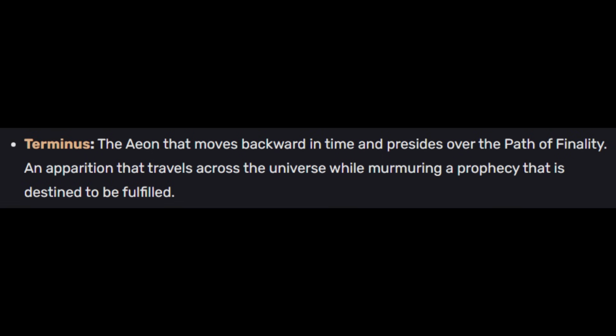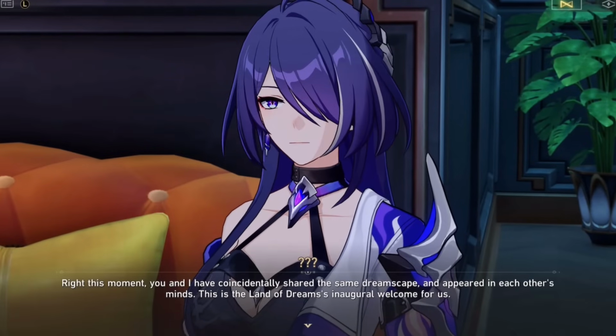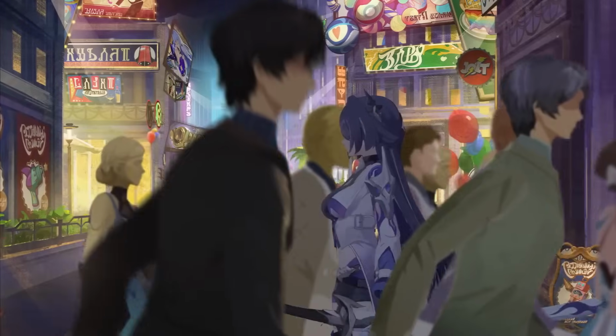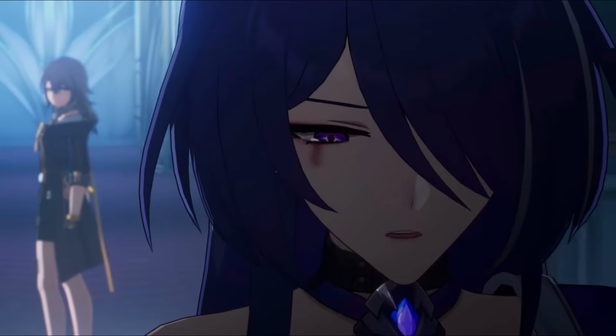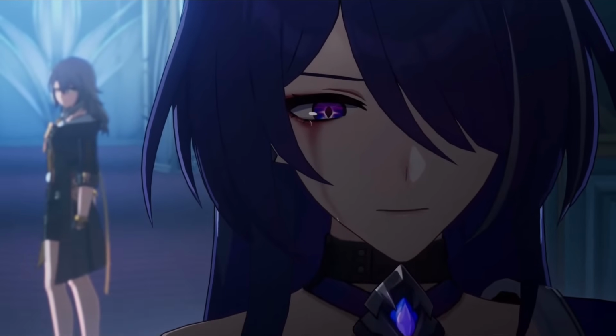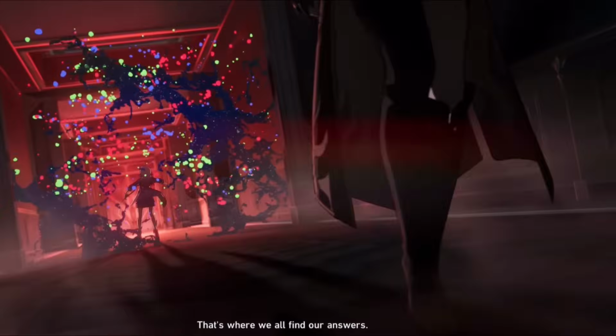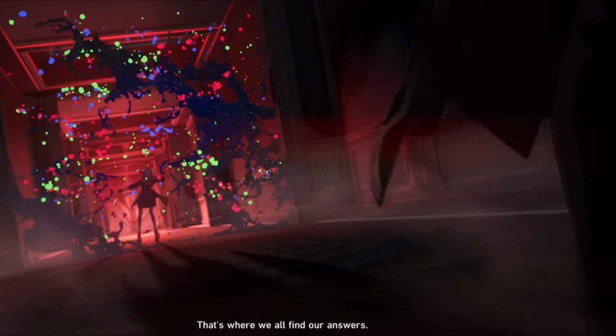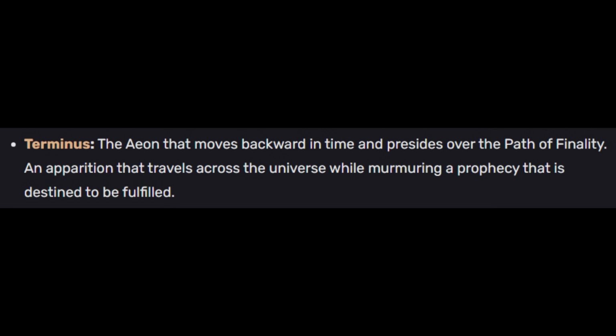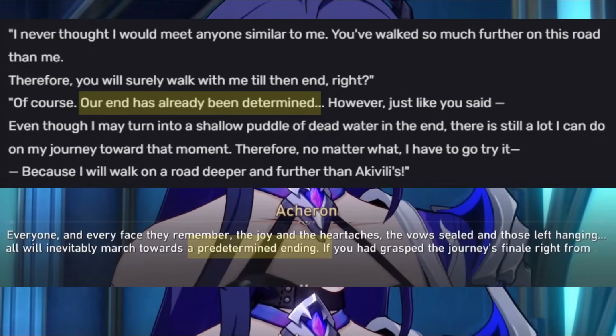Terminus is said to move backwards in time, and some of Acheron's actions can be explained should she too be moving backwards in time. For instance, this may explain why Acheron was crying at the beginning of the quest, and says that any answer we give is inconsequential, as she may have known that in that moment that the path was set, there was nothing more she could do to change the outcome or the situation. Terminus is also said to be murmuring a prophecy that is destined to be fulfilled, similar to how Acheron mentions a predetermined end.